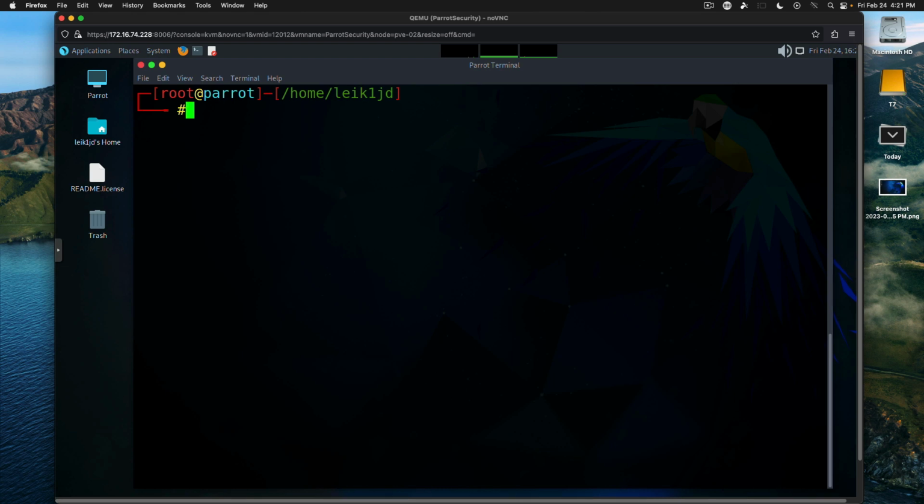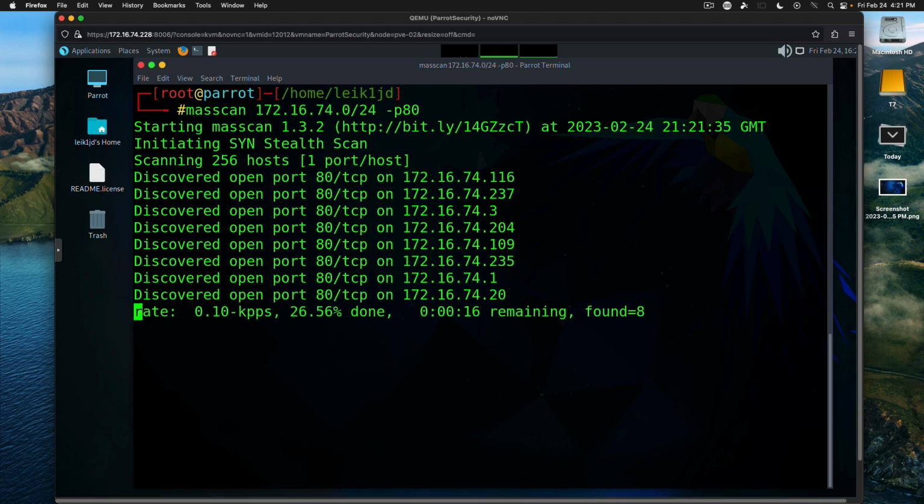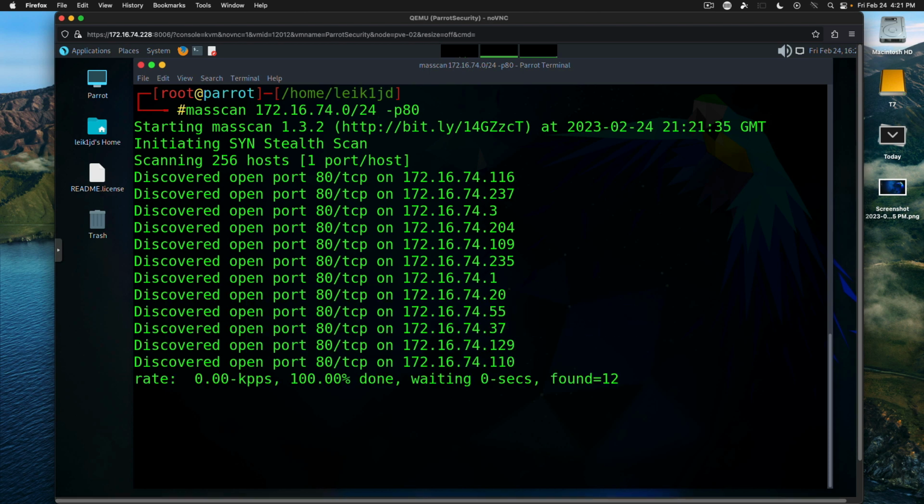And we can scan the whole subnet looking for hosts that have port 80 open, just by specifying port 80. And quite quickly, it's going to go through, and it gives you the results with the number of hosts found with that port open. And so it should be finishing my subnet here right quick.